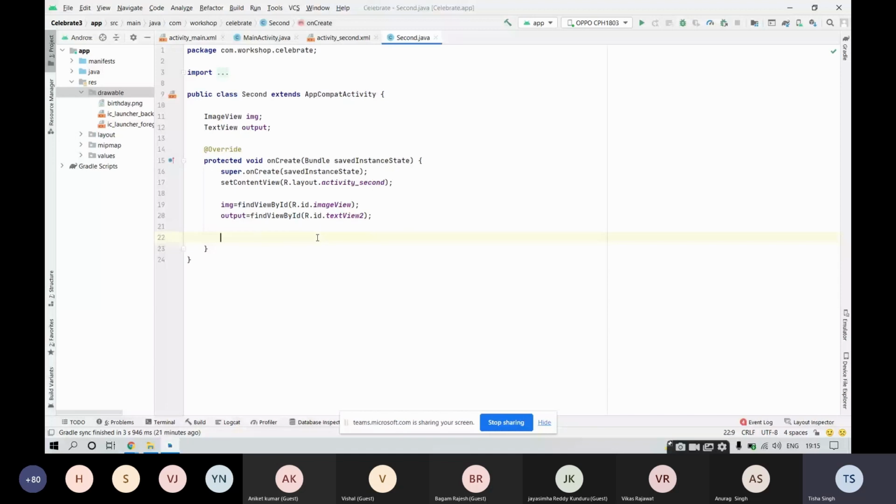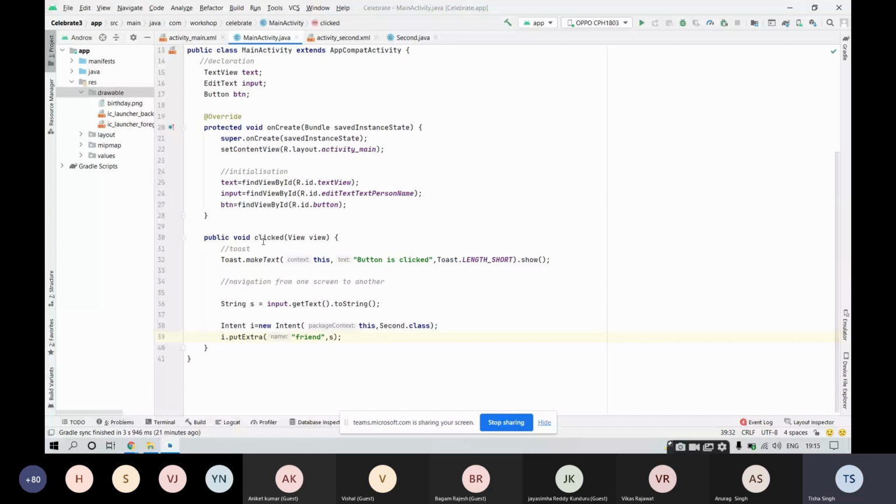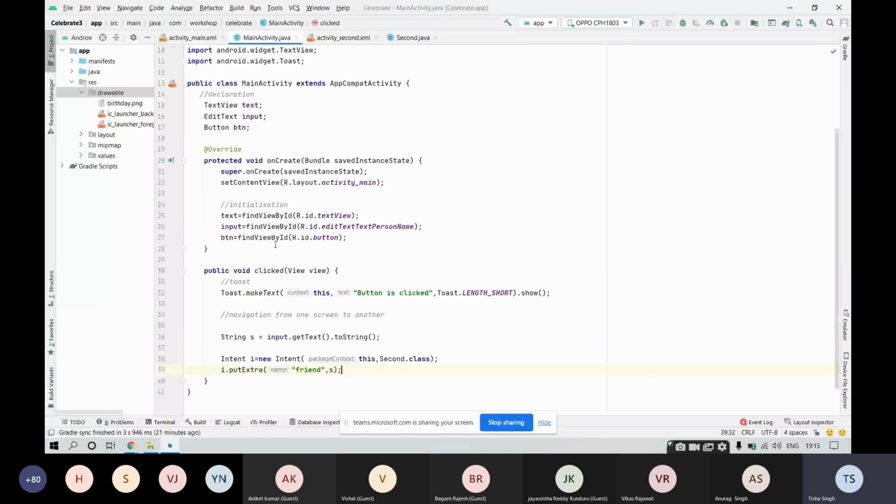Like in MainActivity.java, this code was executed when we clicked on the button, right? But the code inside onCreate will be executed automatically when the application is created, as the name suggests. So for this activity, whatever piece of code we write over here will be automatically executed.